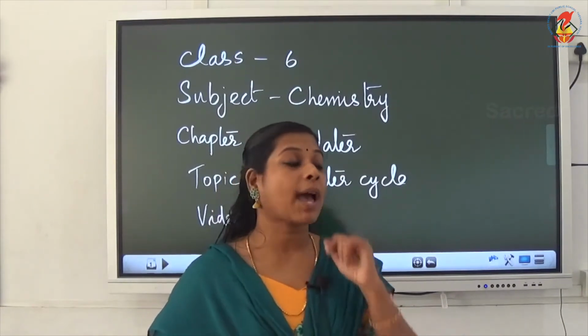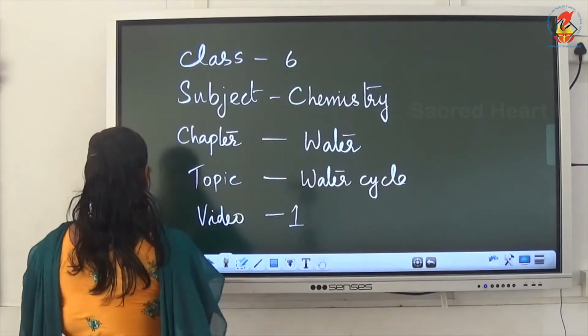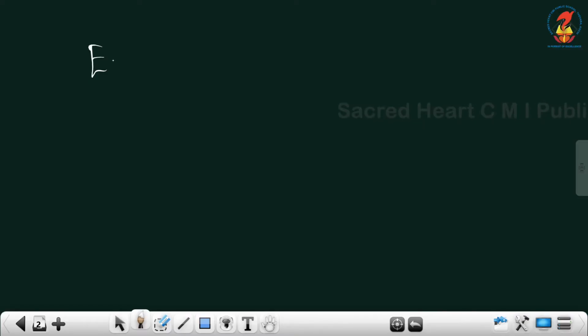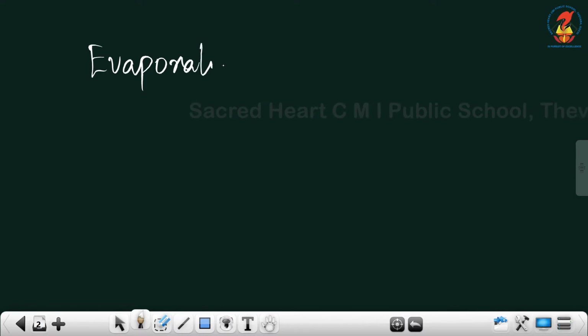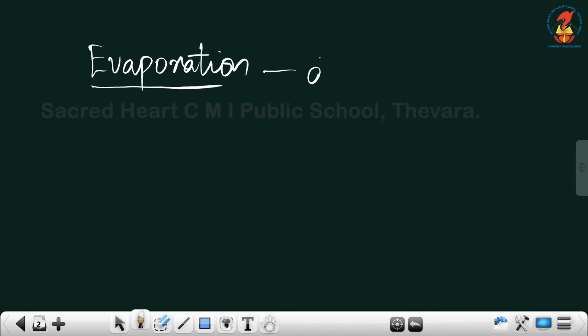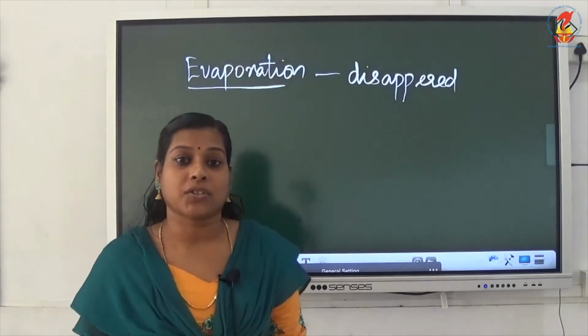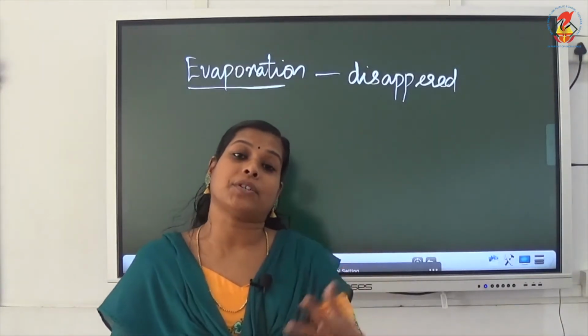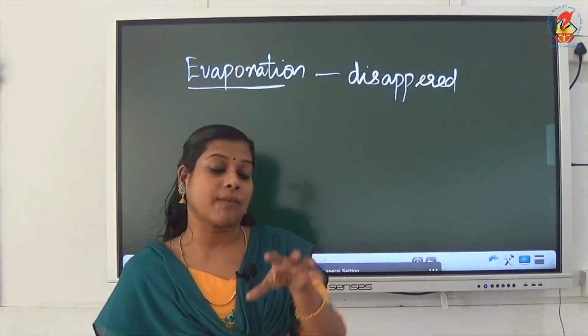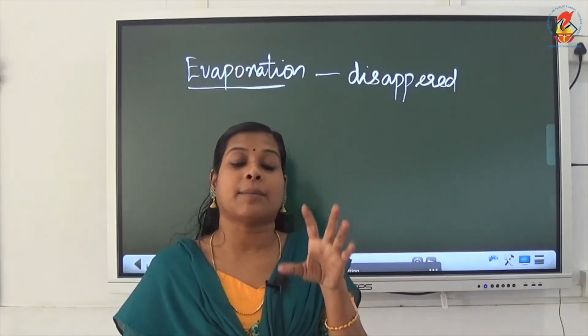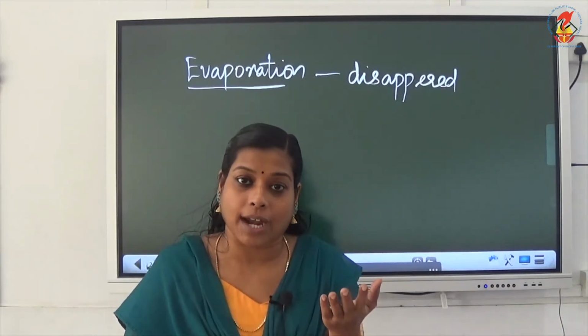Okay. So, through the process of evaporation, water has disappeared from the earth. Water has disappeared from the earth by the process of evaporation. And how does that evaporation take place? For that evaporation, temperature or heat energy is required.